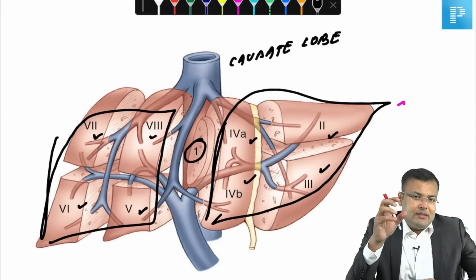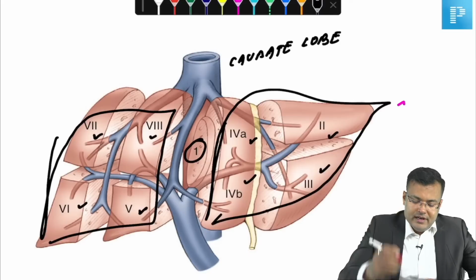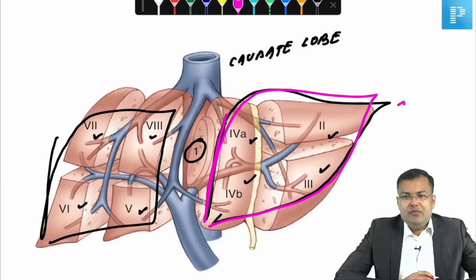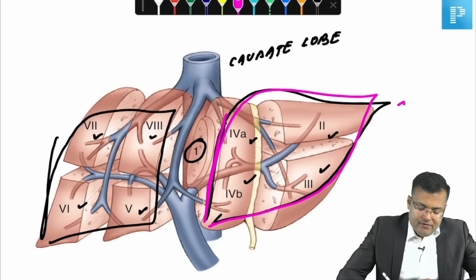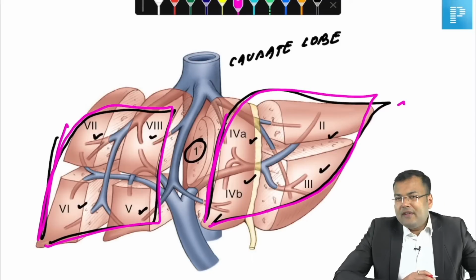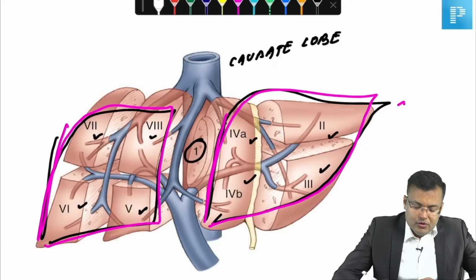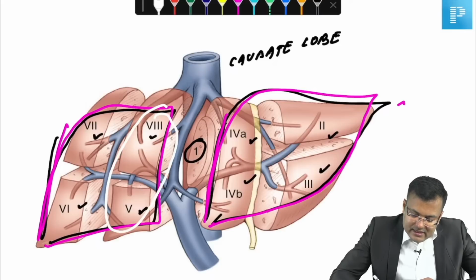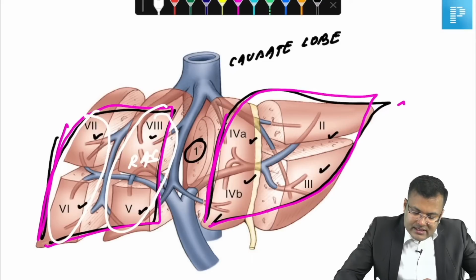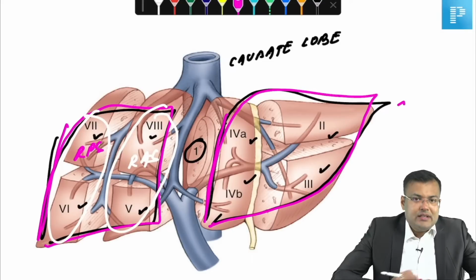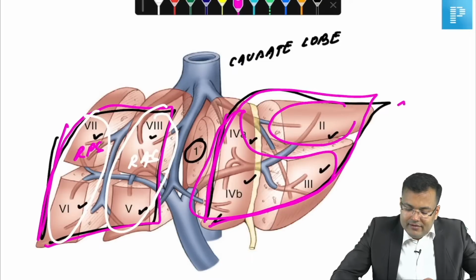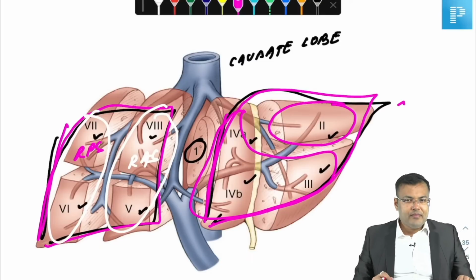So if malignancy is located in the left lobe, we are going for left hemihepatectomy. So what are the segments removed? 2, 3, 4. If we are going for right hemihepatectomy, what are the segments removed? 5, 6, 7, 8. All of you know that the right anterior sector contains which segments? 5 and 8. The right posterior sector contains which segments? 6 and 7. The left anterior sector contains 3 and 4 and the left posterior sector contains 2.